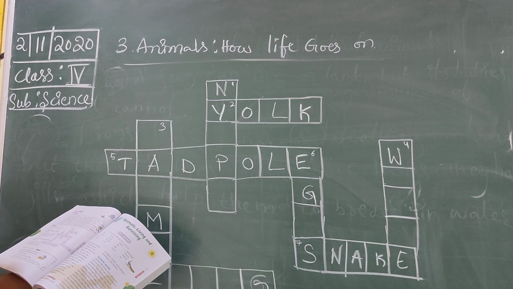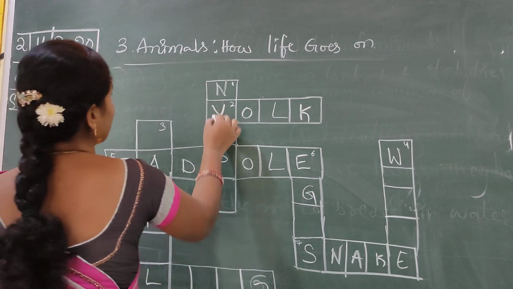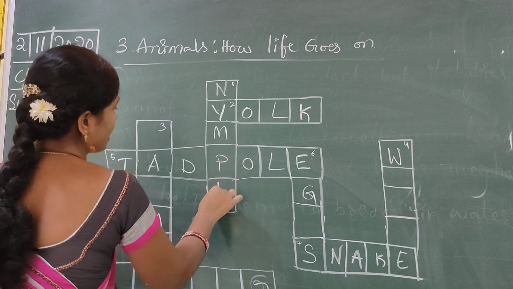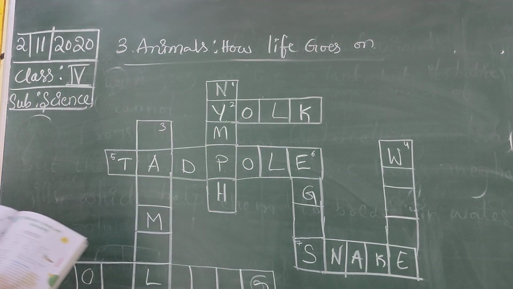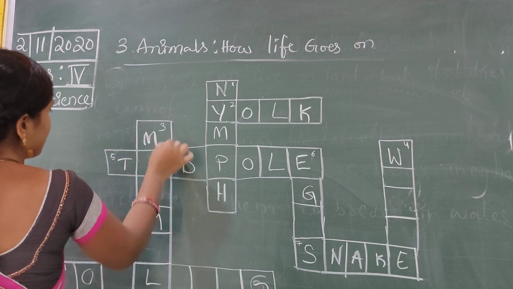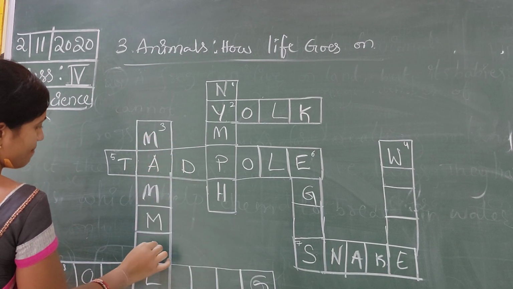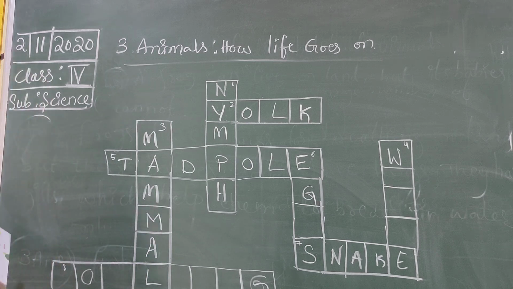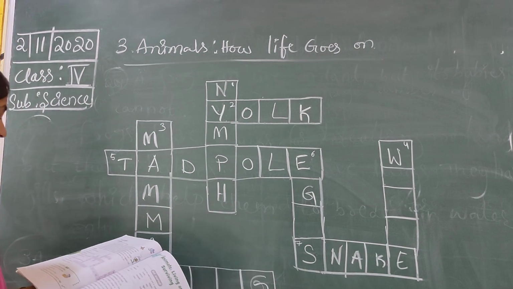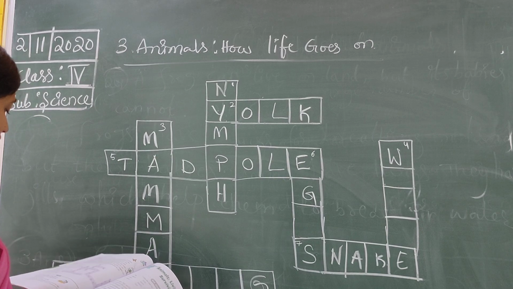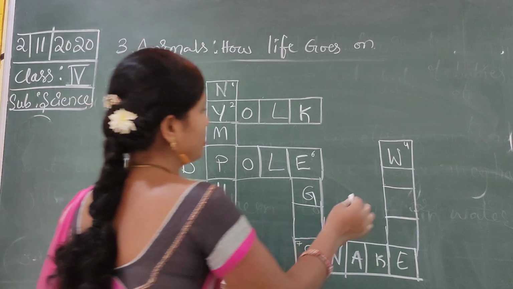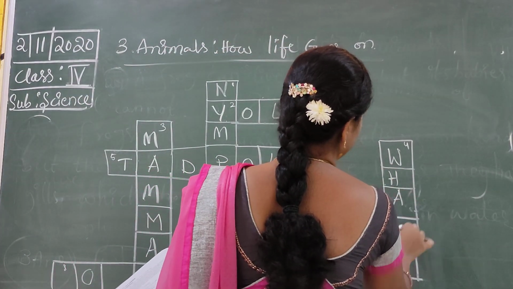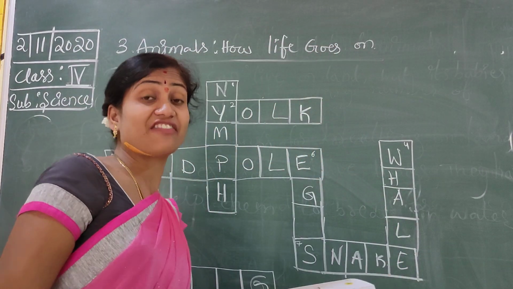Baby insects that look like the parent: nymph. N-Y-M-P-H, nymph. Next, mammal. M-A-M-M-A-L, mammal. Next, large aquatic mammal. What is that? Whale. W-H-A-L-E, whale. Large aquatic mammal.